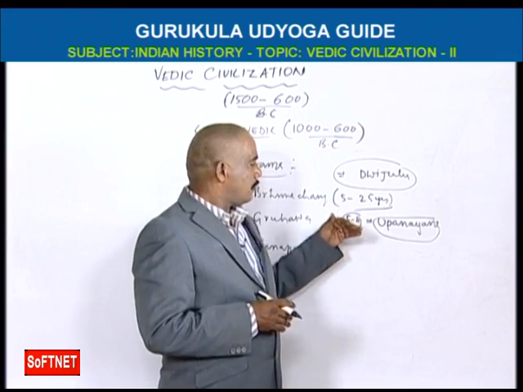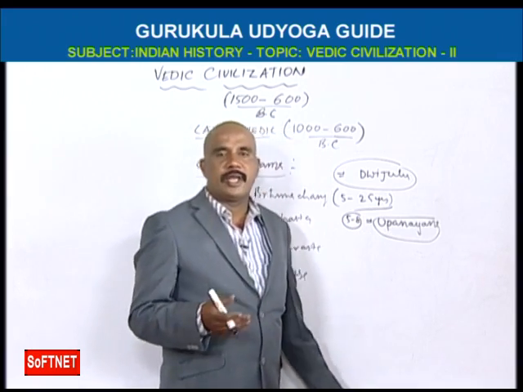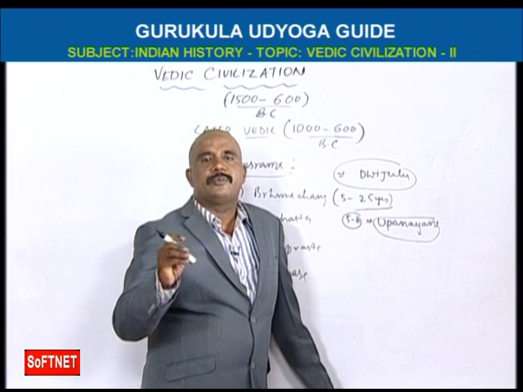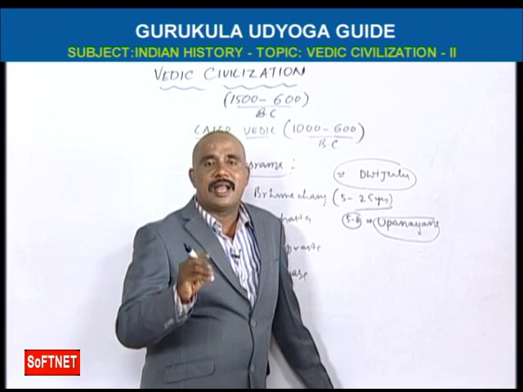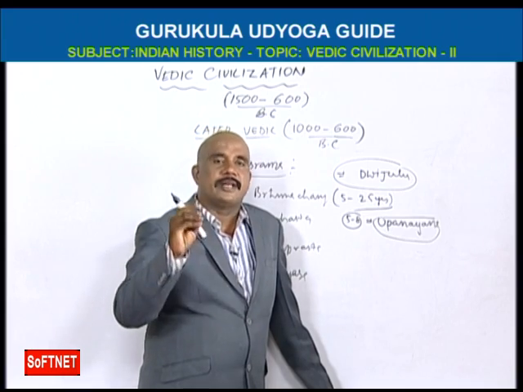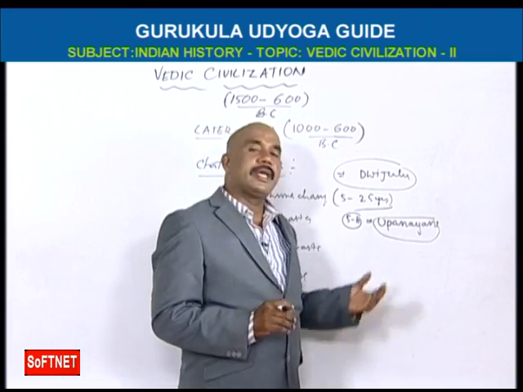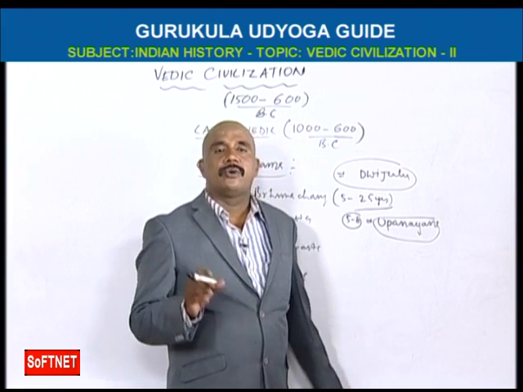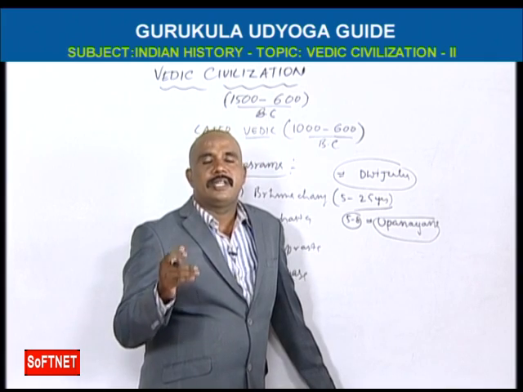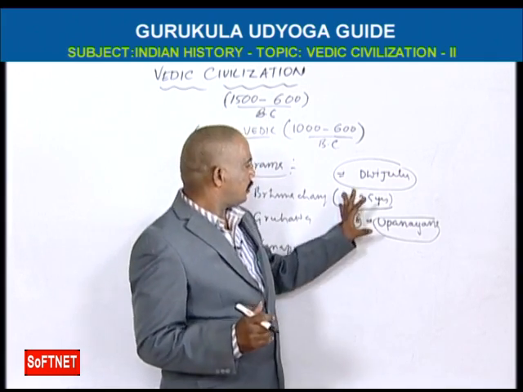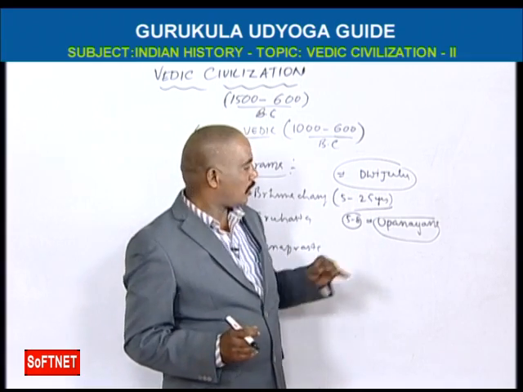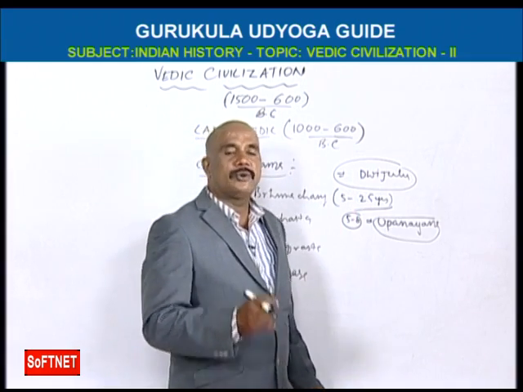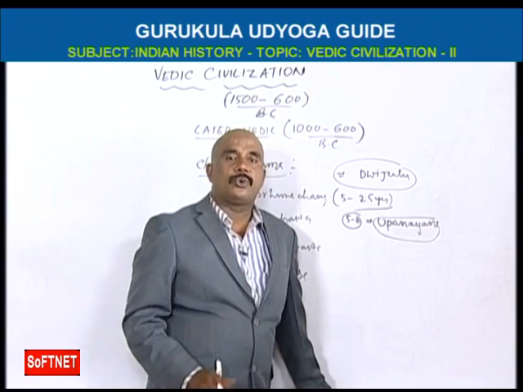When they have Upanayana, they become eligible for reading and learning the Vedas. If they do not have Upanayana, they have no eligibility to read or listen to the Vedas. That's why Upanayana is the most important thing.